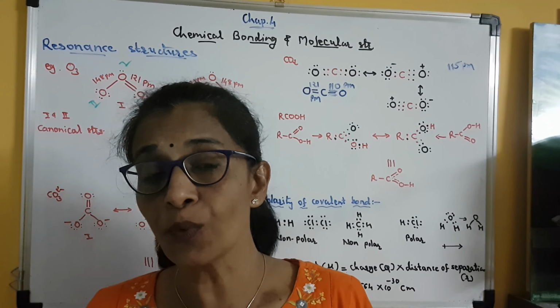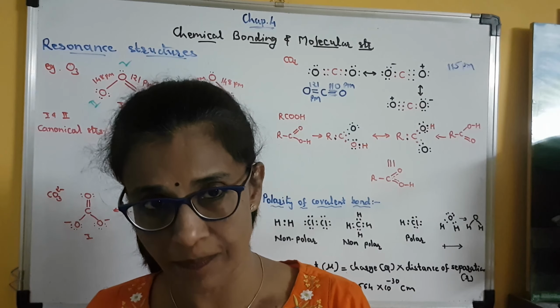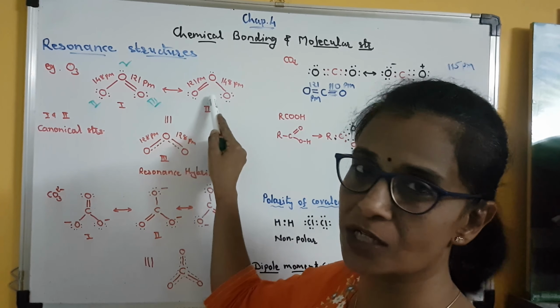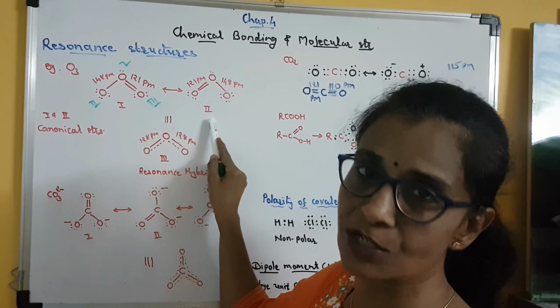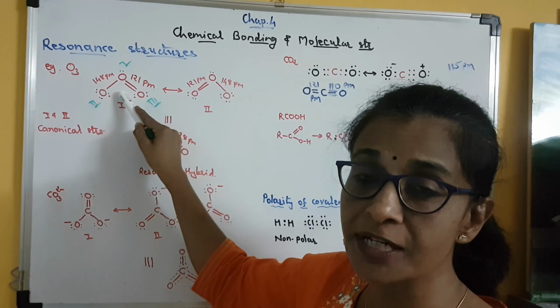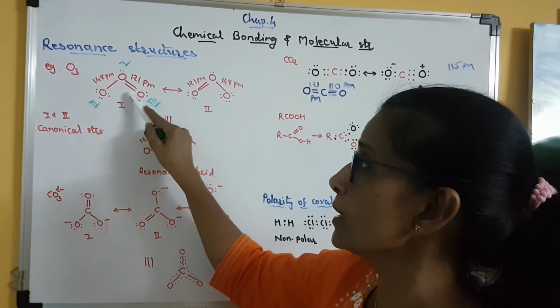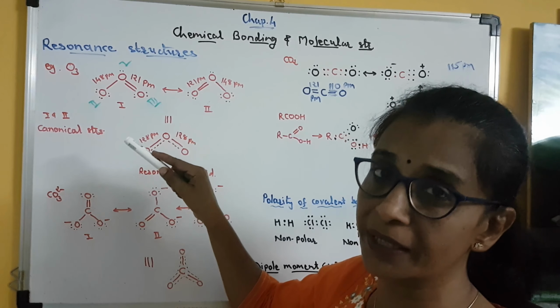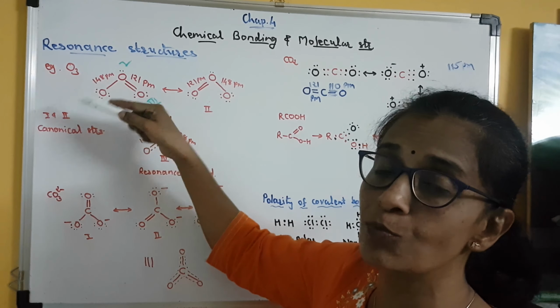So I told you why we should go for resonance. These are called Lewis structures, or canonical structures. When a single structure is inadequate to explain accurately the experimentally determined parameter, here that parameter is bond length.